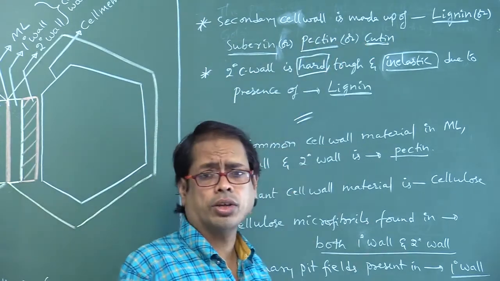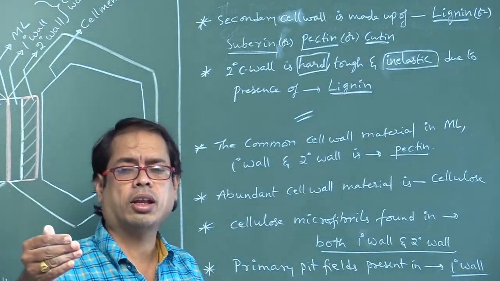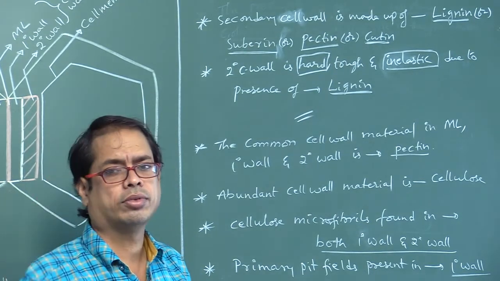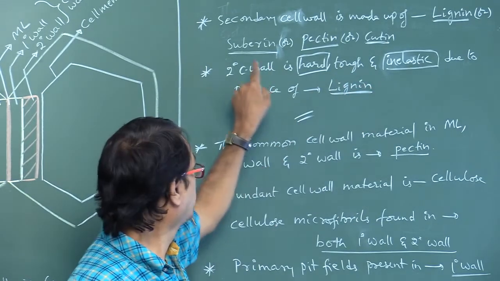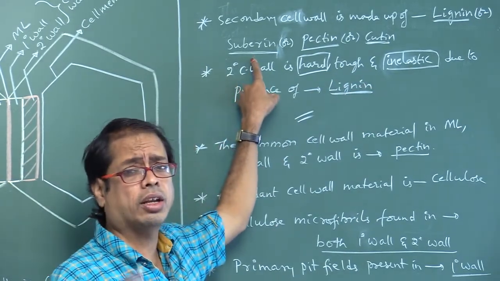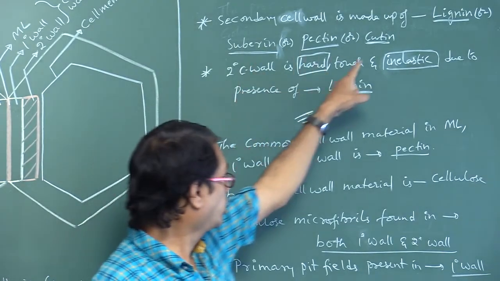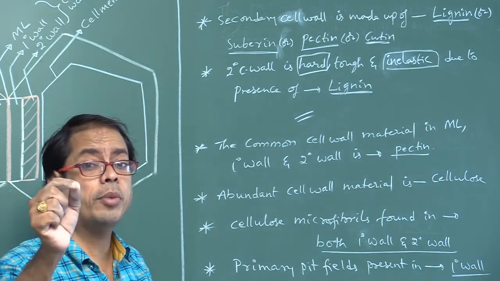Cutin means the epidermis is covered by a cuticle layer, and that cuticle layer is made up of cutin. So lignin is found in xylem, suberin in cork tissue and endodermal cells, and cutin in the cuticle layer of epidermal cells.